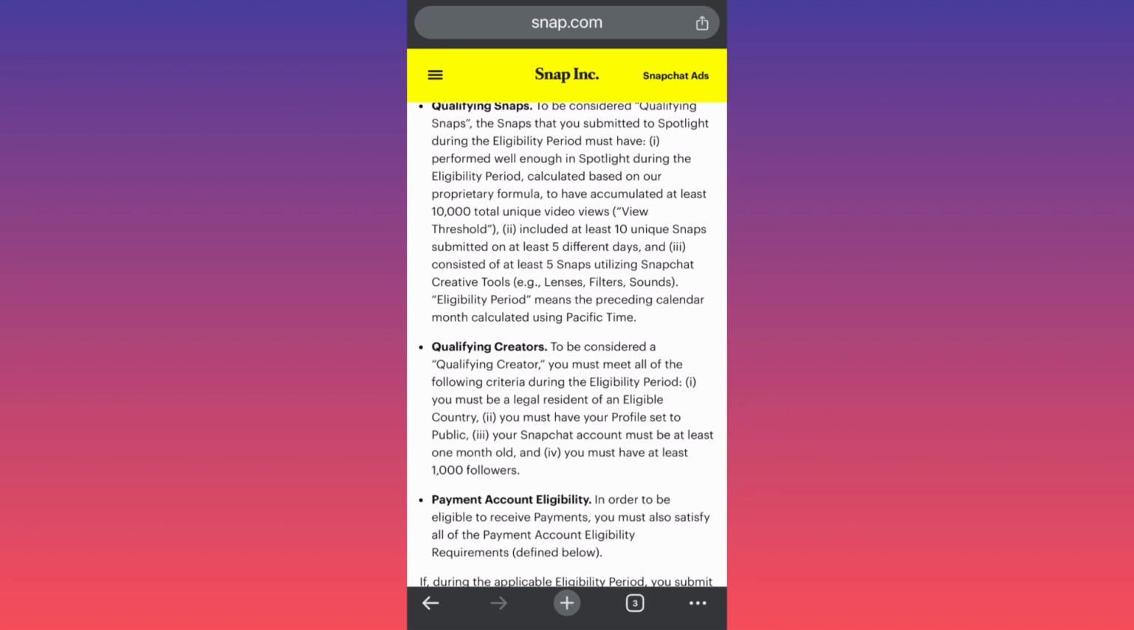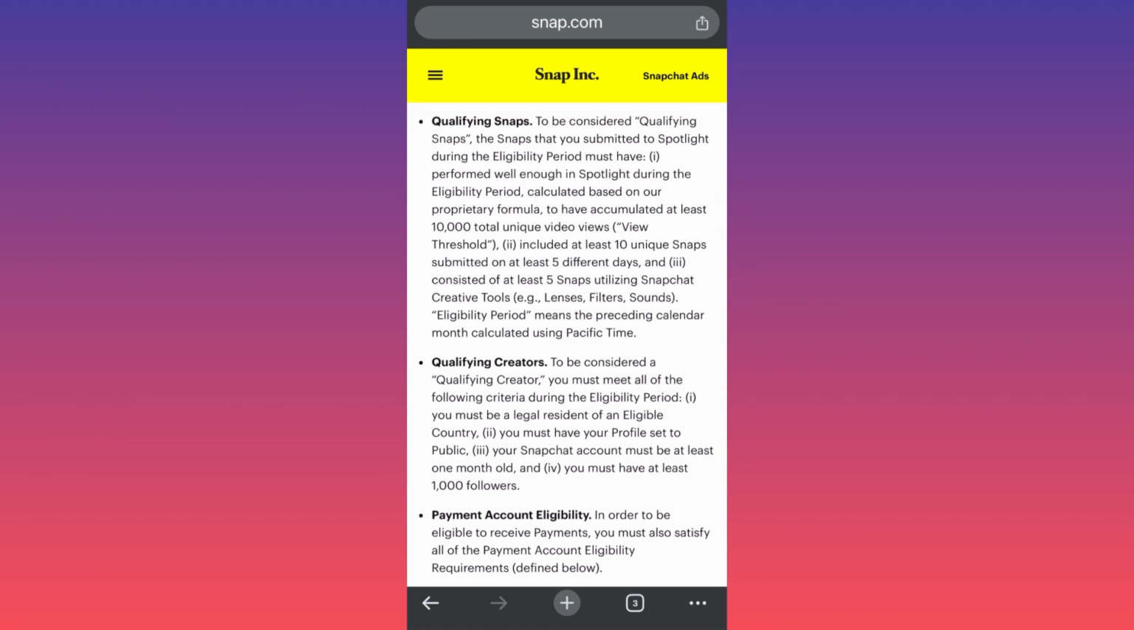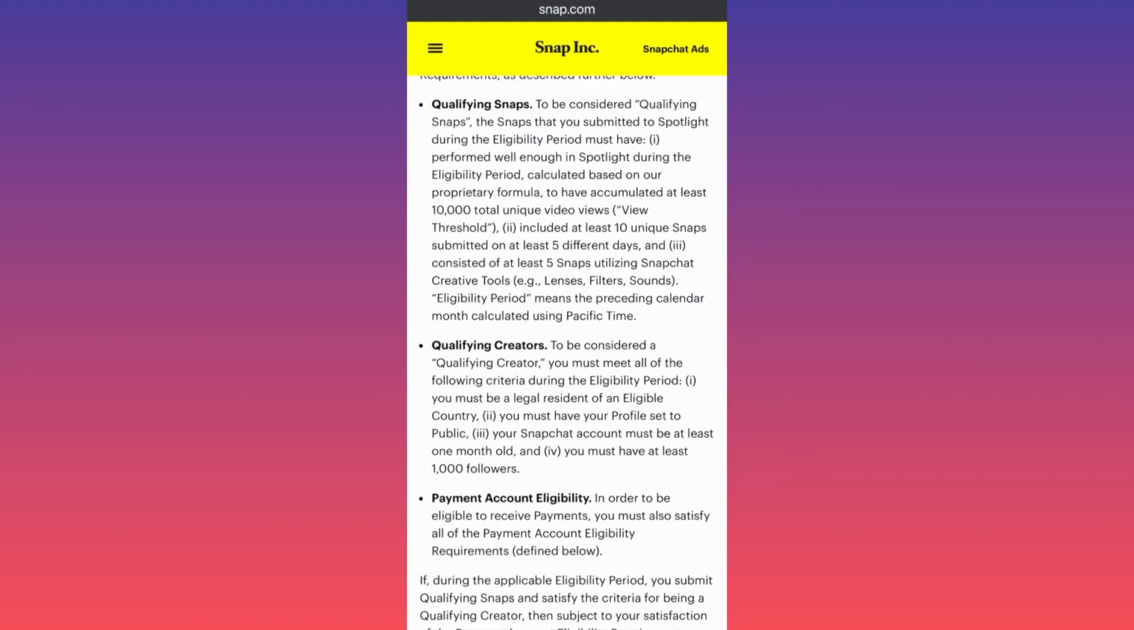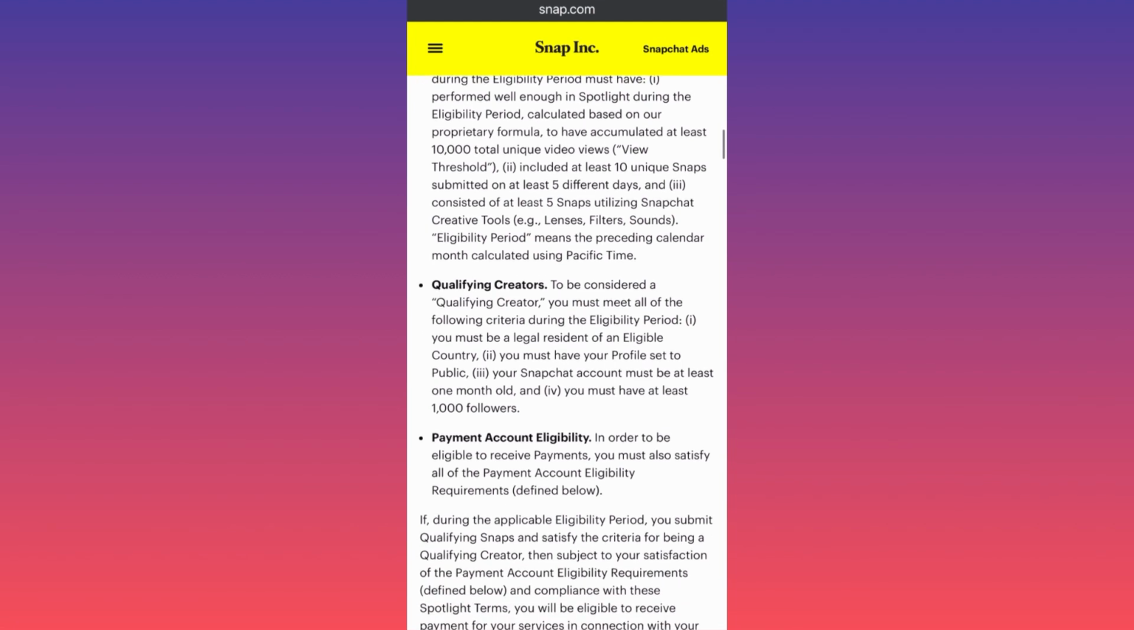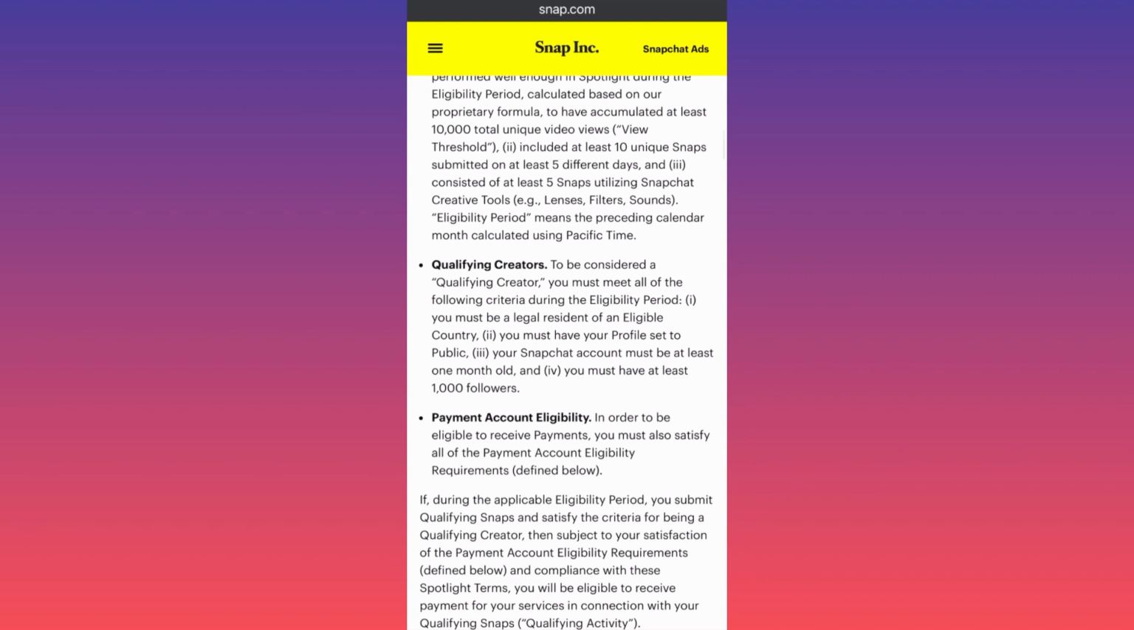The second step over here is that you have to qualify your snaps, meaning that in the eligibility criteria and period for the Spotlight, you should accumulate at least 10,000 total unique video views, and this includes at least 10 unique snaps submitted on at least 5 different days. Consider it also at least 5 snaps utilizing creative tools such as lenses, filters and sounds.